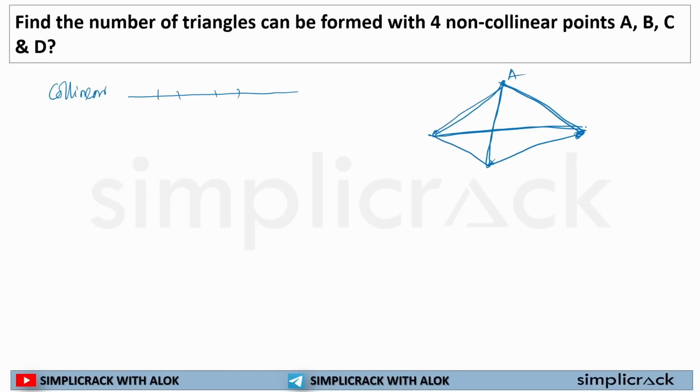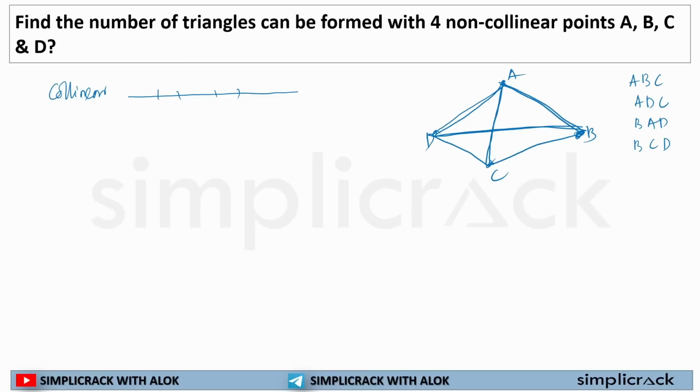So if I label the points A, B, C, D, I will create first A, B, C, then A, D, C, then B, A, D, and B, C, D. So these are the triangles that can be formed. See, this was a small number of non-collinear points. That's why we did all this, magical stuff.